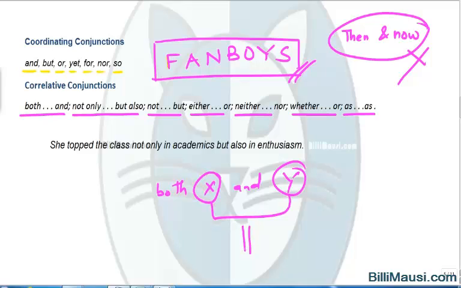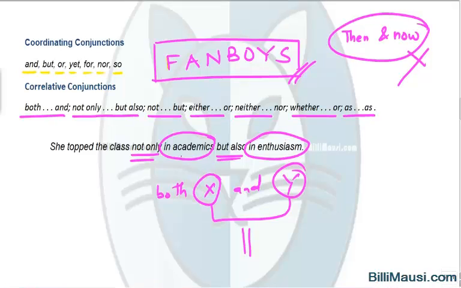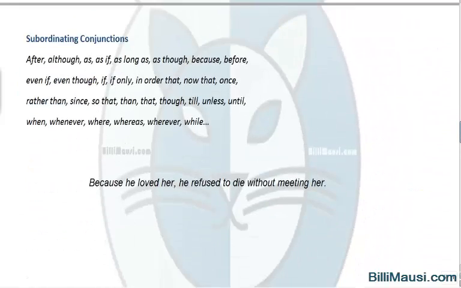She topped the class not only in academics but also in enthusiasm. Here you see x and y both are similar and parallel. They play a very important role in parallelism. We'll discuss correlative conjunctions in detail in the chapter Parallelism. Let's move to the next and the last type of conjunction, subordinate conjunction.